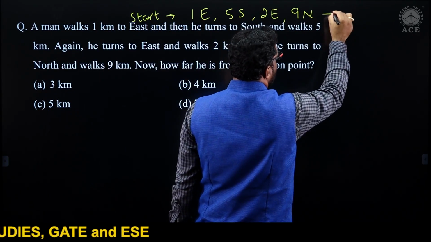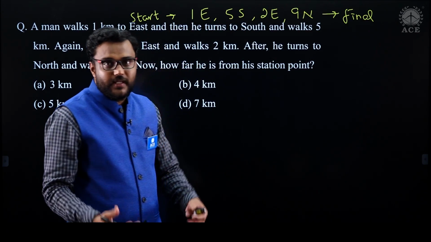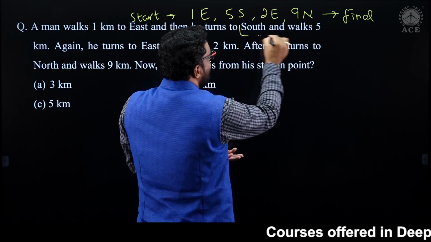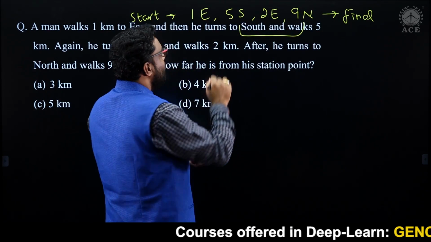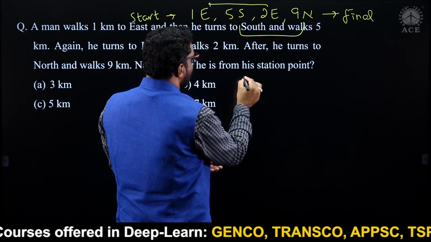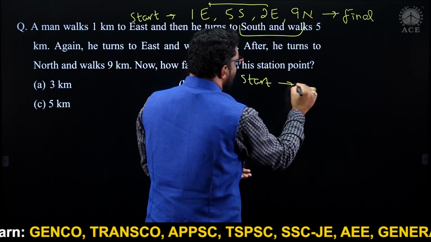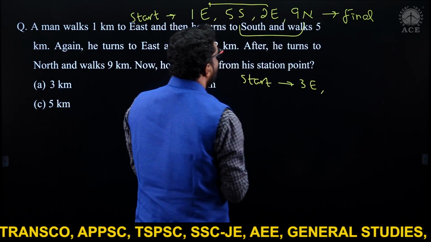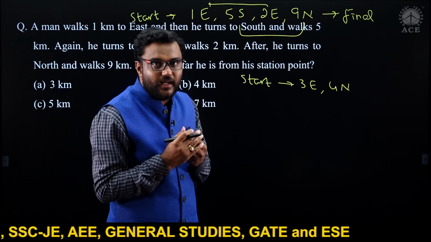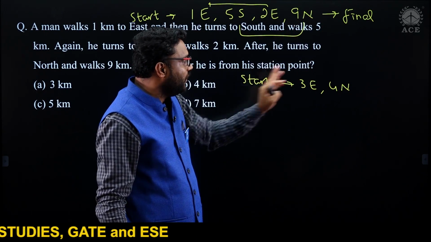Now here if you observe, east and east should be combined, north and south are opposite. North and south opposite means subtract. East, same thing, you have to add. So from start it's nothing but 3 kilometers east and 4 kilometers north. South and north are opposite, we have to subtract and go with the highest one, 4 north.